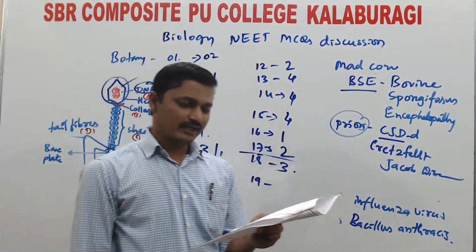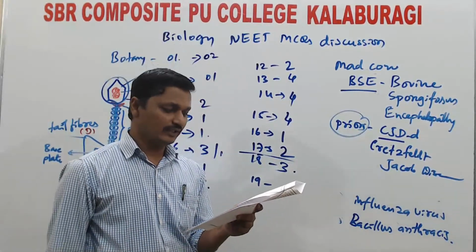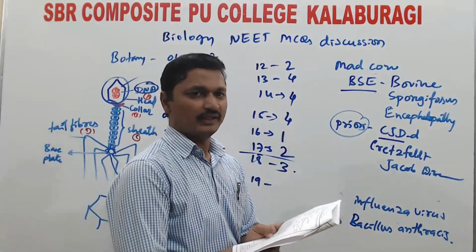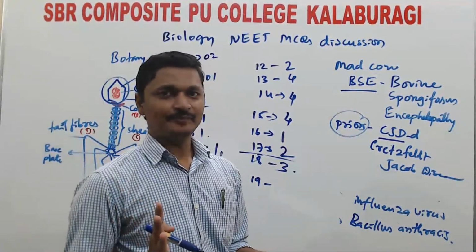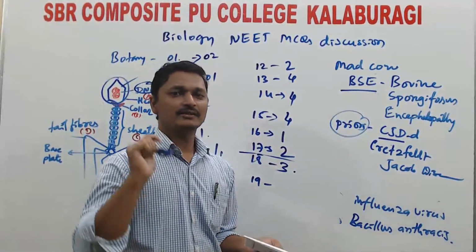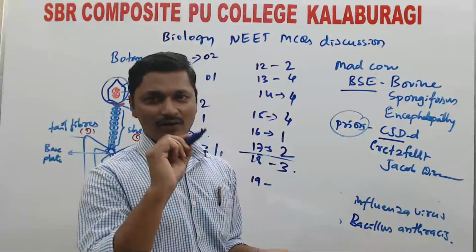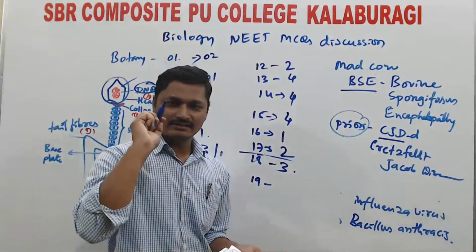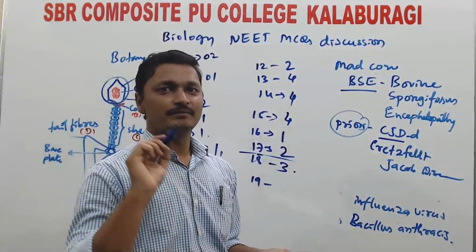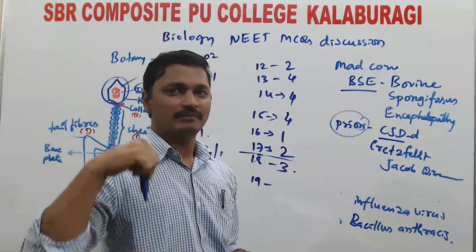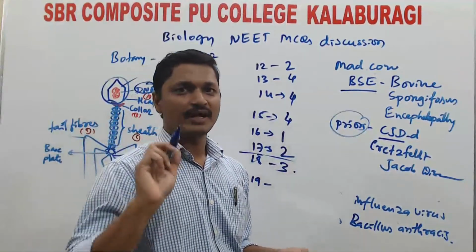The system of classification of plants proposed by these two botanists is claimed to be the natural system. You know the three systems as I discussed: artificial system, natural system, and phylogenetic system. The artificial system was proposed by Carolus Linnaeus. The natural system of classification was proposed by Bentham and Hooker. Then the phylogenetic classification was proposed by Engler and Prantl.